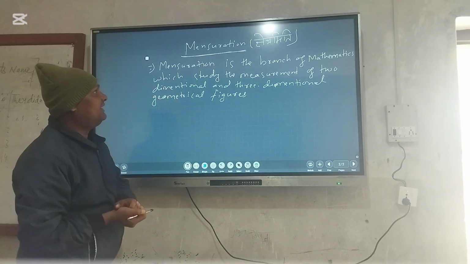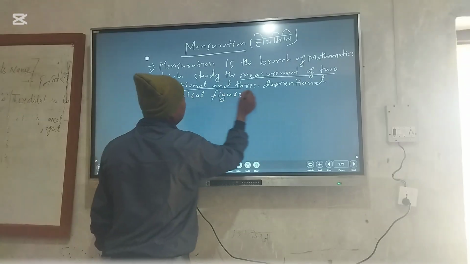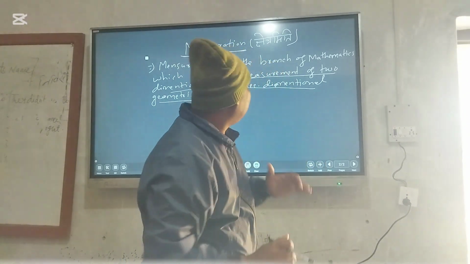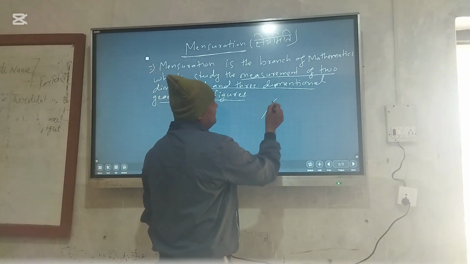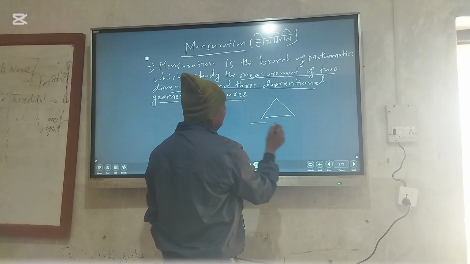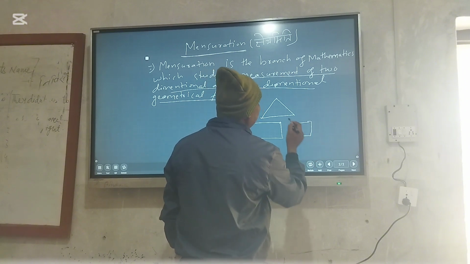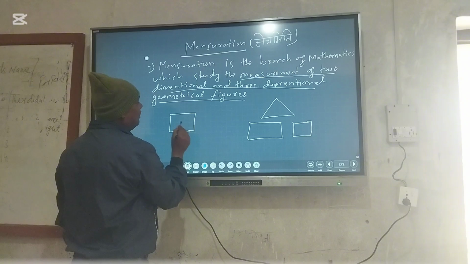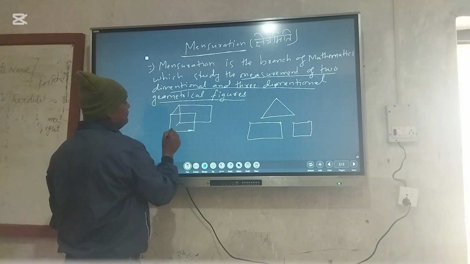Mensuration is the branch of mathematics which studies the measurement of two-dimensional and three-dimensional geometrical figures. Two-dimensional means like triangle, rectangle, square. These are the two-dimensional figures. And three-dimensional means like a block of brick, or the volume of a room.